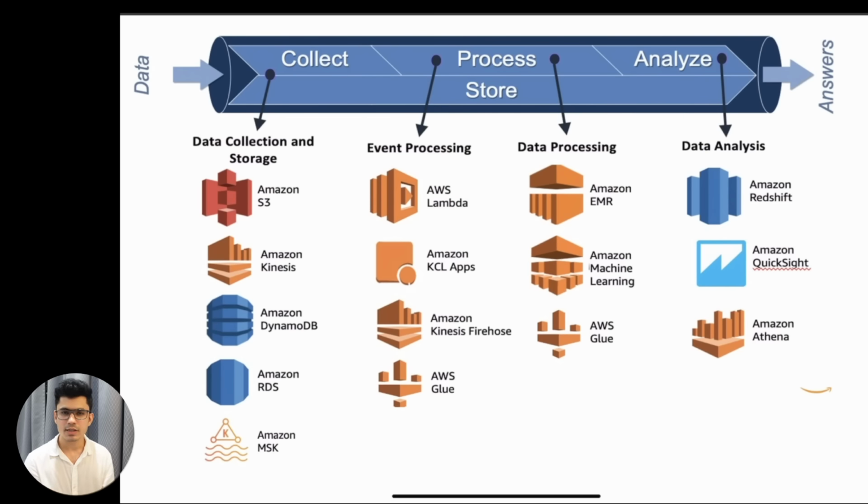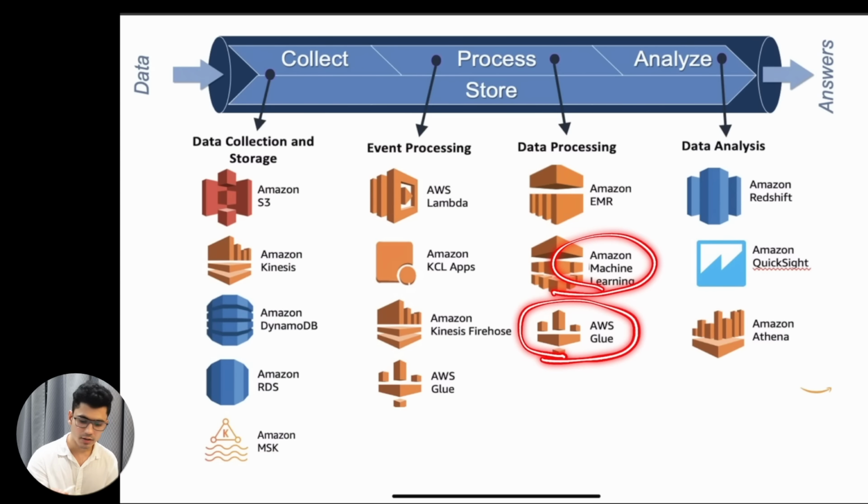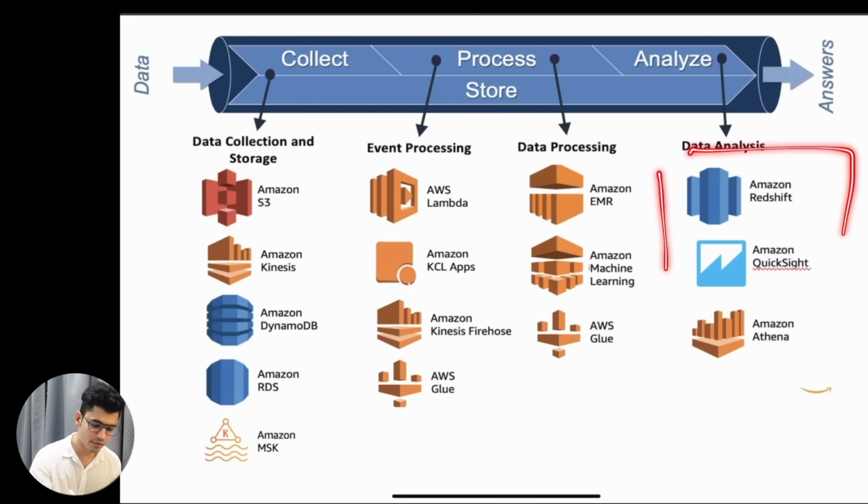Lambda function is basically compute. If we want to run a small piece of code, you can do that. Then I can do the actual data processing using EMR, which is a Spark workload. I can run machine learning, I can run AWS Glue, again a Spark workload, and then I can use these services for analysis.